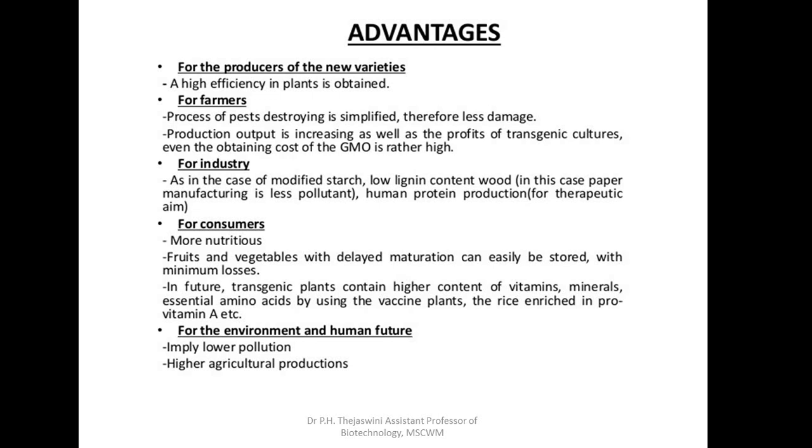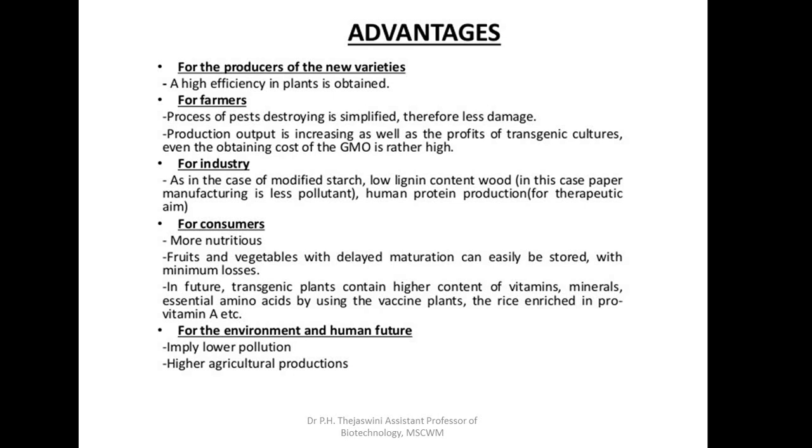The advantages are, for the production of new varieties, this technique is very much useful. For the farmers, the process of pest destroying is simplified, therefore less damage is created. The production output is increasing as well as the profits of transgenic cultures. Even though the obtaining cost of genetically modified organisms is rather higher.